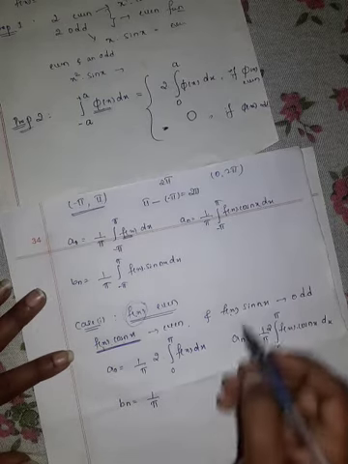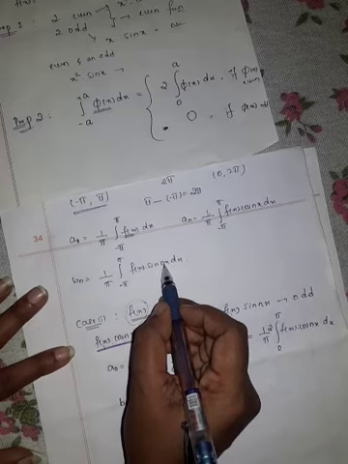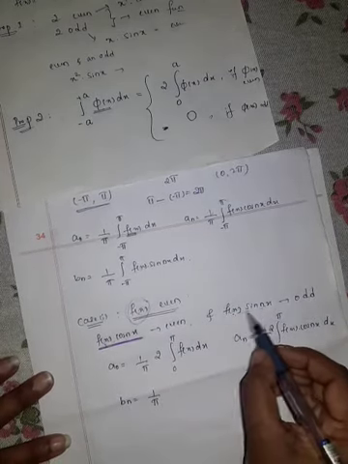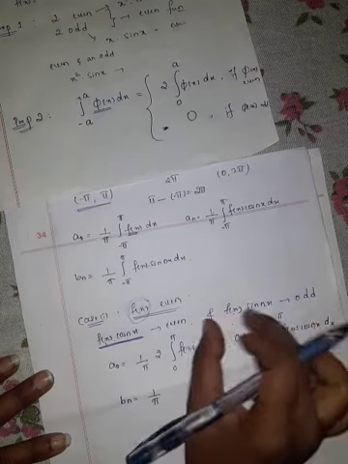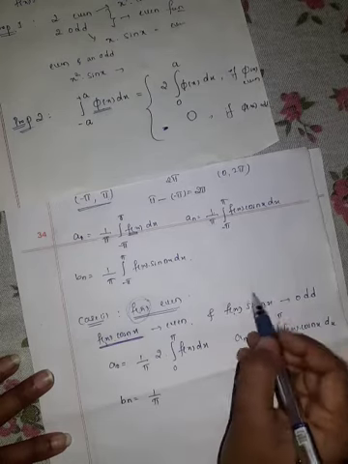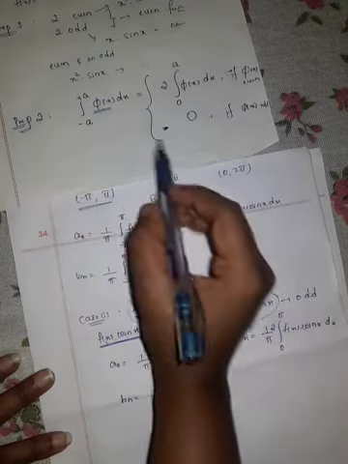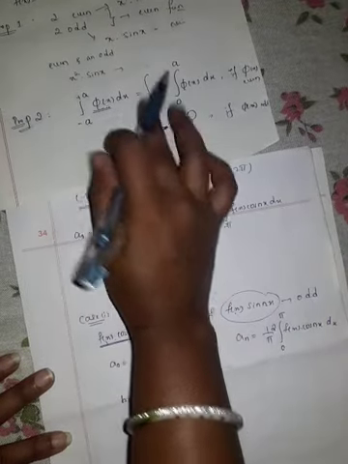Now you can see here, what is our bn here? f of x into sin nx. In our first case, f of x into sin nx is what? Odd function. So product of even and odd is odd, so the whole function is odd function. When our phi of x is odd, we write this function as 0.